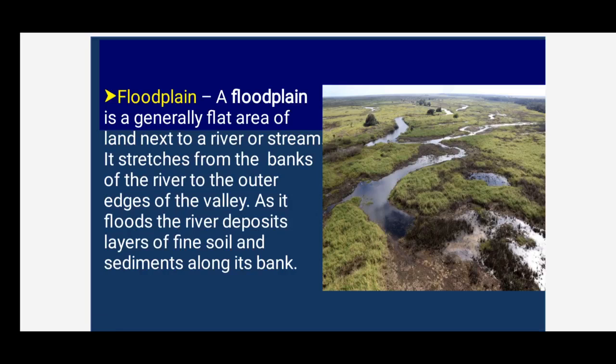Now the floodplain. What's the meaning of floodplain? At times the river overflows its banks, the river banks. So that leads to flooding of the neighboring areas. As it floods, it deposits layers of fine particles or other sediments, children, on the banks of the rivers. So it leads to the formation of a flat level floodplain.